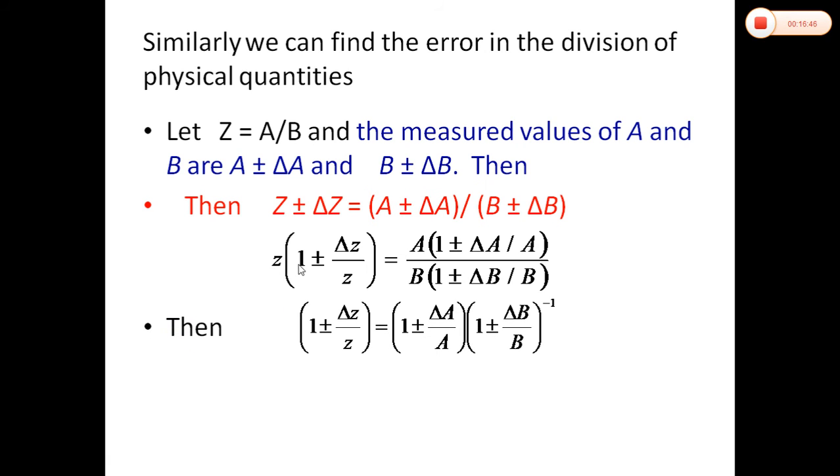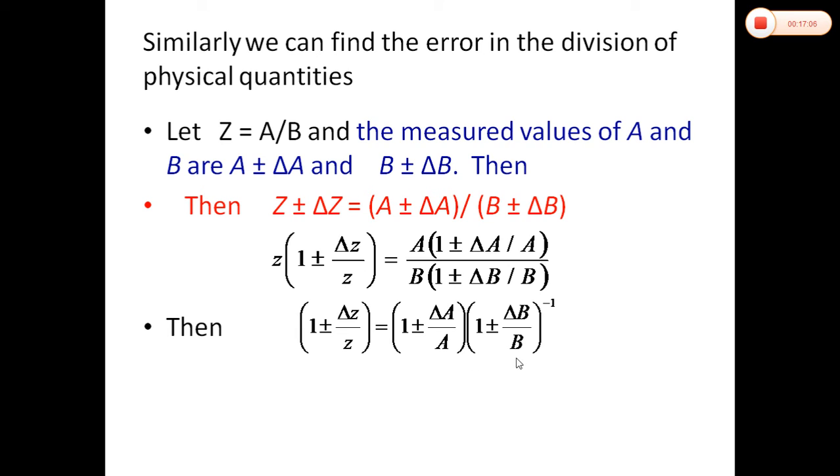So we got 1 plus minus delta z over z is equal to 1 plus minus delta A upon A and 1 plus minus delta B upon B raised to the power minus 1. We here taken 1 plus minus delta B upon B into the numerator, so the power of this becomes minus 1.